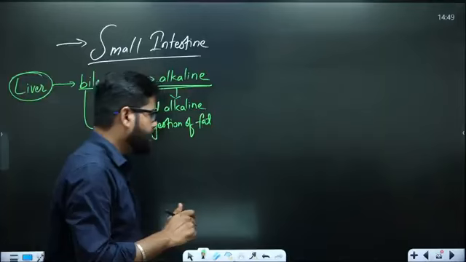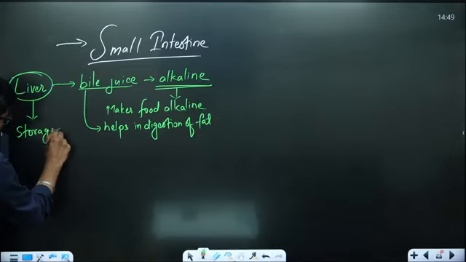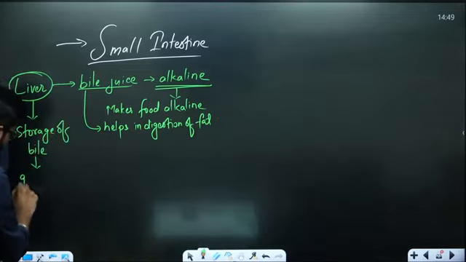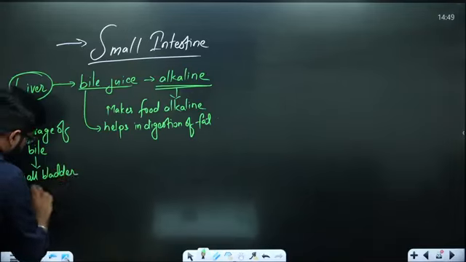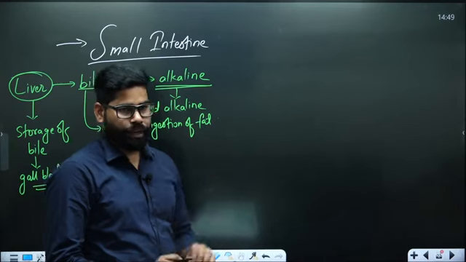So here we see that it is having like a storage of bile, and that is taking place in gallbladder.